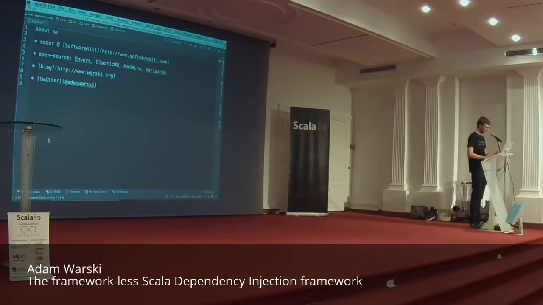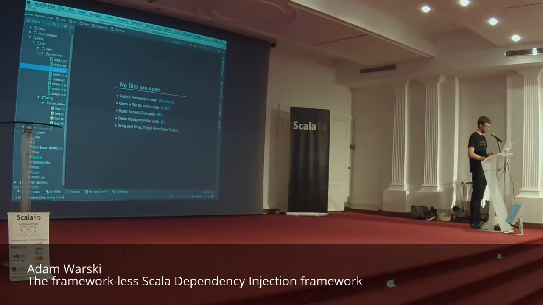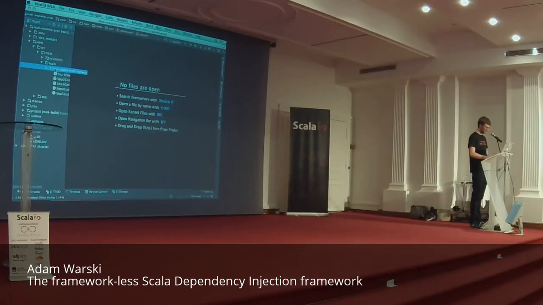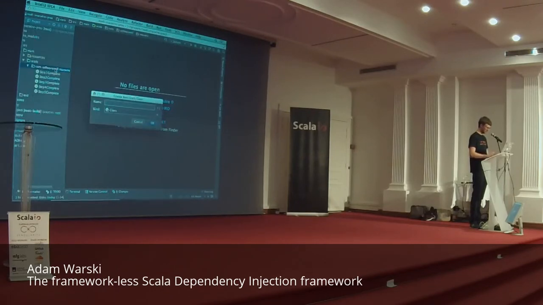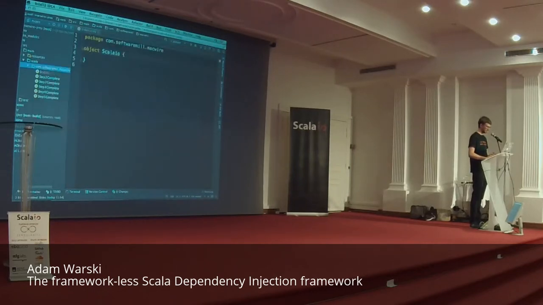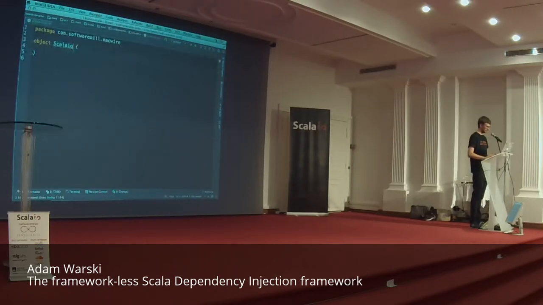Okay, so let's start the actual talk. So I will create a new class first. Let's call it ScalaIO, which is probably not very surprising. Okay, it will be an application so that we can run it and see how it works. So when we talk about dependency injection, we need some objects and some dependencies so that we actually can inject things into, right?